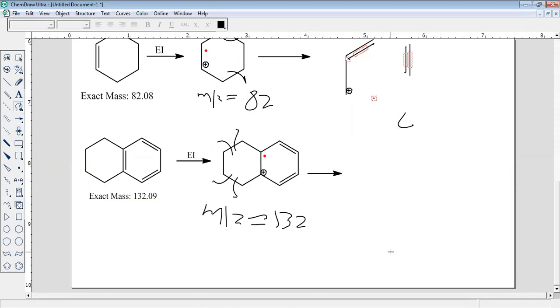But when this molecular ion undergoes fragmentation, remember, this is a molecular ion peak. This is a plus charge. When this undergoes fragmentation, definitely this part is going to form, and this part is going out.